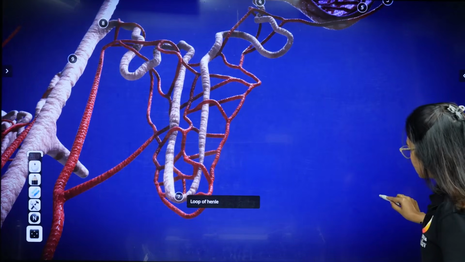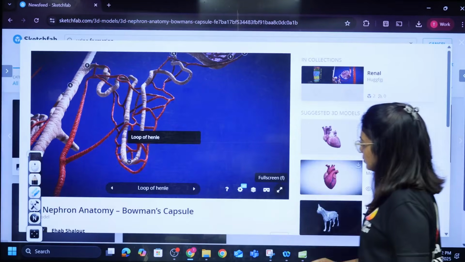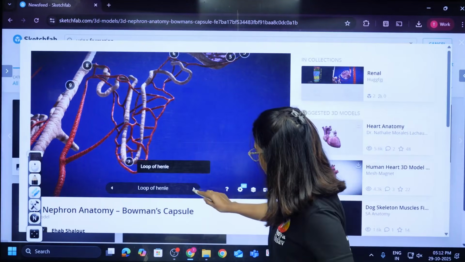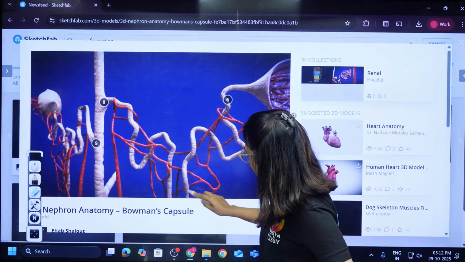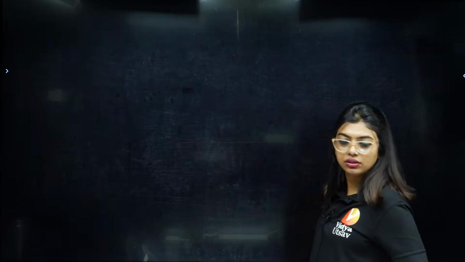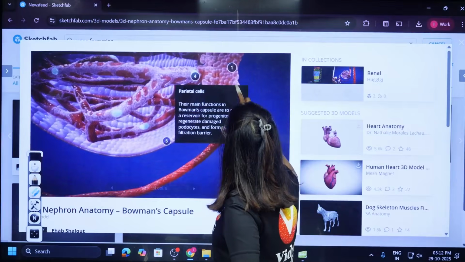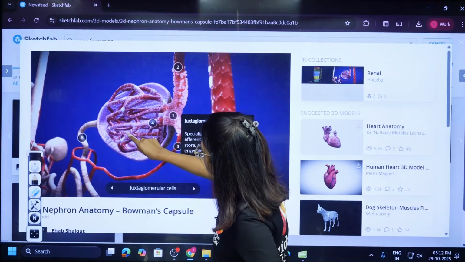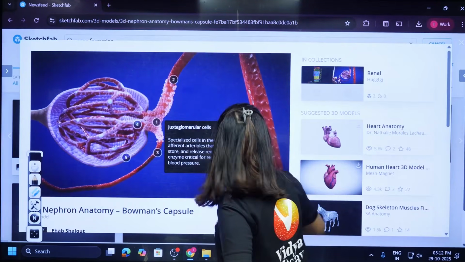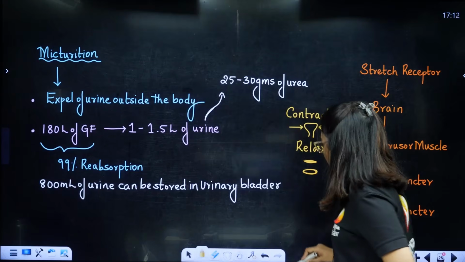I hope this is understood. DCT we did. This is DCT, this is parietal cells, efferent, juxtaglomerular, you see podocytes, podocytes are present. Okay, done. Now we will go back to our chapter.